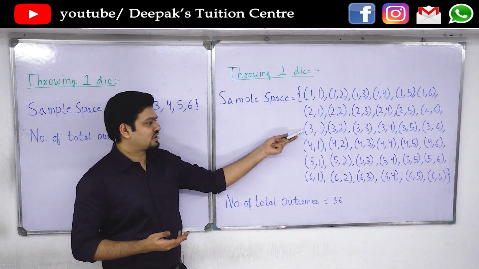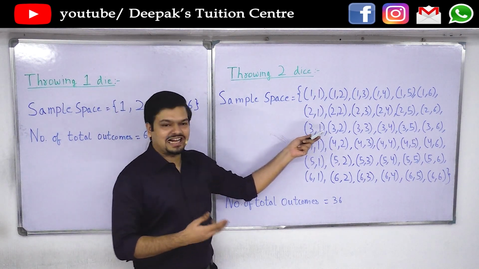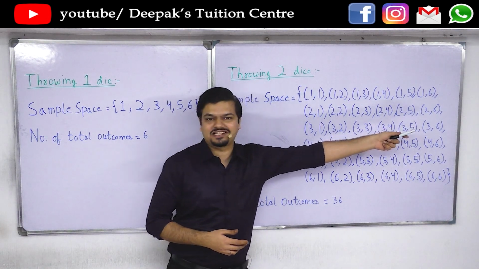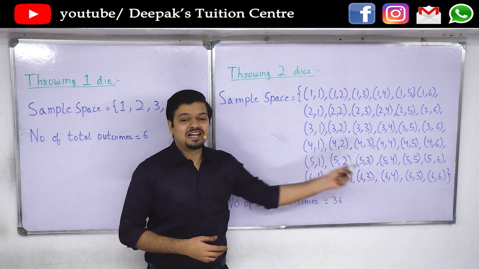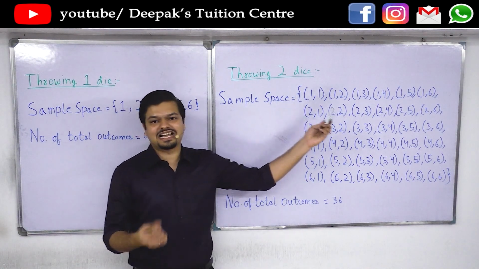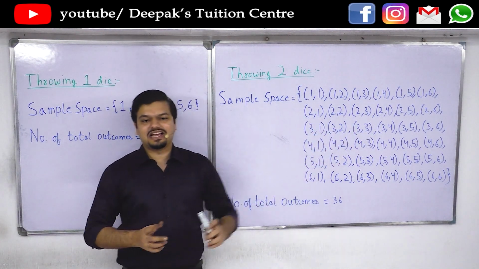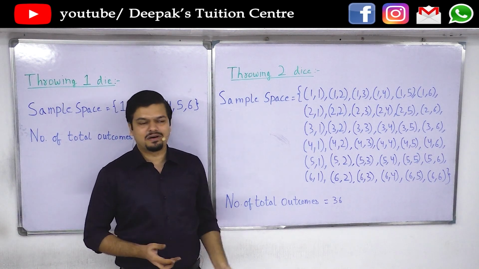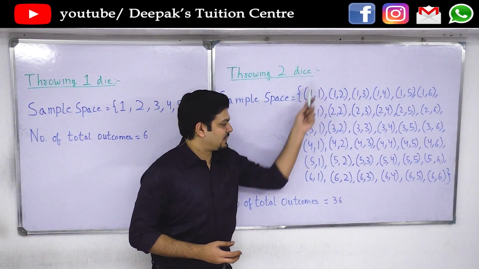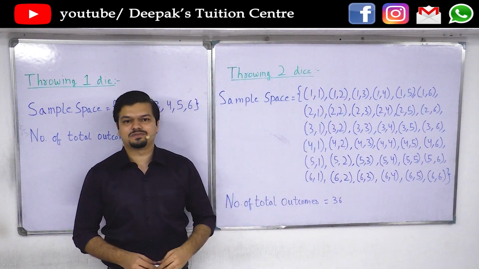The first die might show 3 and the second die can show either 1 or 2 or 3 or 4 or 5 or 6, and therefore we can have 36 such options. The first die might show a number and the second die might show another number, and they can be the same number, they can be different numbers. So therefore there can be 36 such options. 6 into 6, that is 36 outcomes.